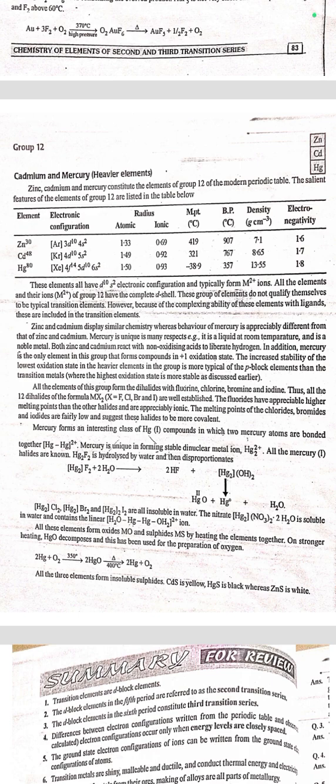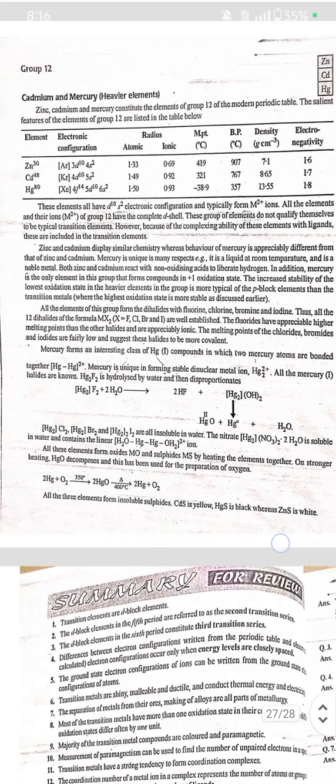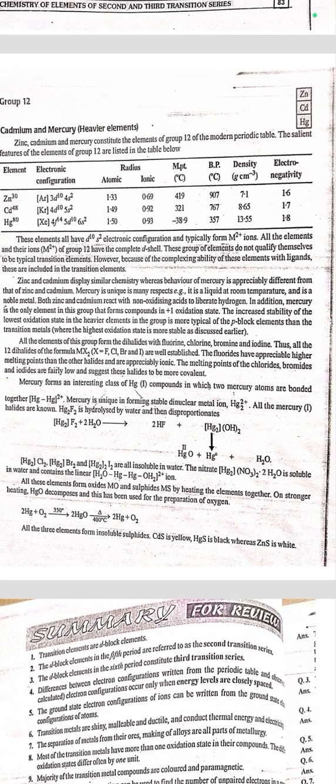All elements of this group form halides with fluorine, chlorine, bromine, and iodine. All the dihalides of the formula MX2 are well established. The fluorides have appreciably higher melting points than the other halides and are appreciably ionic. The melting points of the chlorides, bromides, and iodides are fairly low and suggest that these halides form covalent compounds. Mercury forms an interesting class of Hg(I) compounds in which two mercury atoms are bonded together. Mercury is unique in forming stable dinuclear metal ions. All the mercury halides are known. Hg2F2 is hydrolyzed by water and then disproportionates.